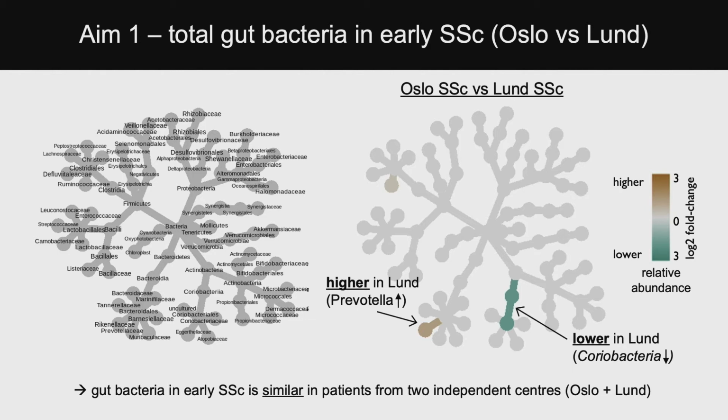And we did see some increases and decreases. We saw an increase in Prevotella and a decrease in Corynebacteria. But for the most part, our conclusion from this analysis is that the early SSC microbiome is similar between two independent cohorts. Next slide, please.